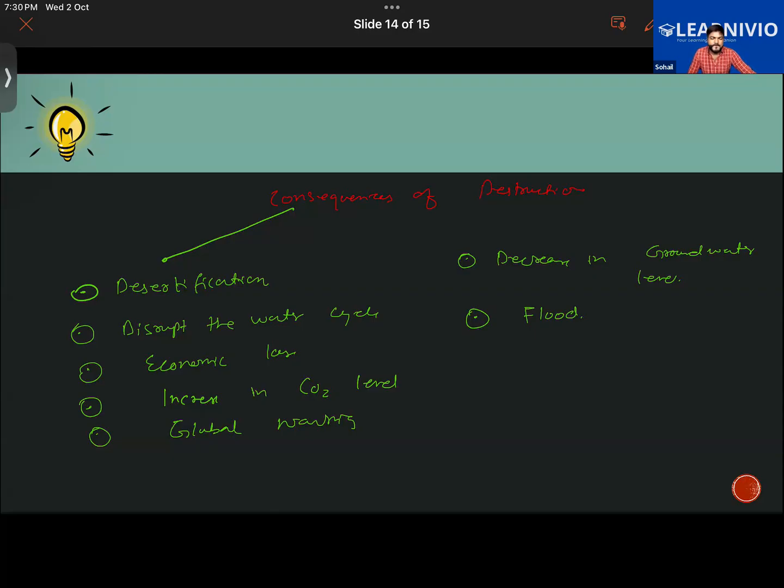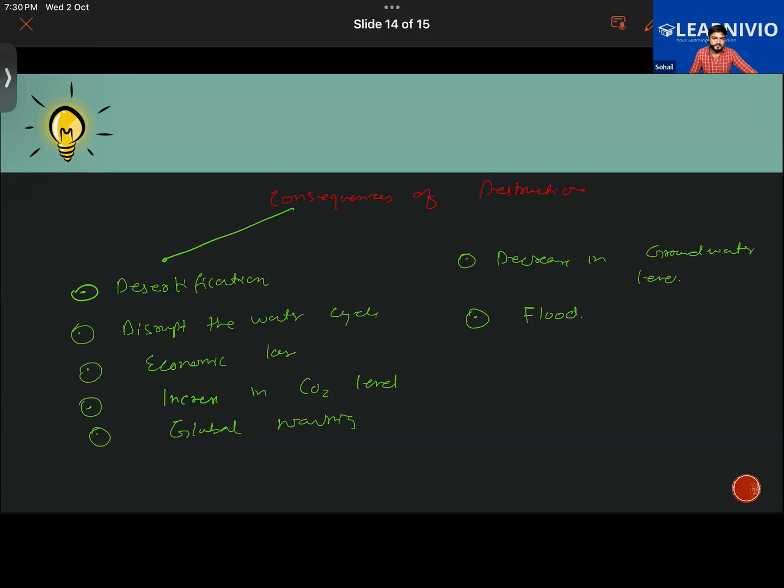The water holding capacity of the soil increases if there are more plants. Take two pieces of land, one in which there is no plant, and another in which there are different plants. In which one will the absorption of water be more? The one in which plants are present, and the other one has no plants. In which one will the water holding capacity of the soil be more?